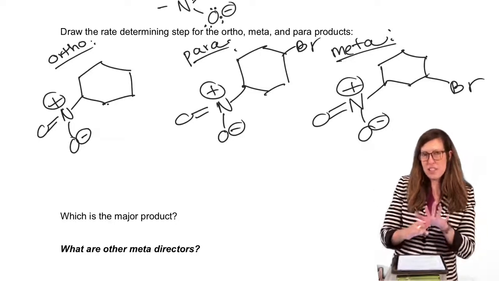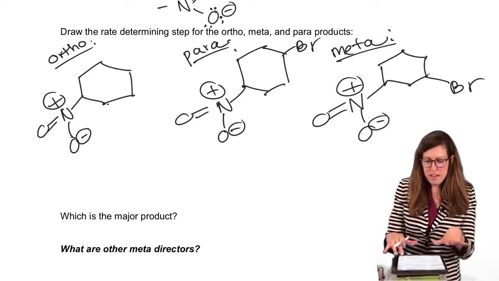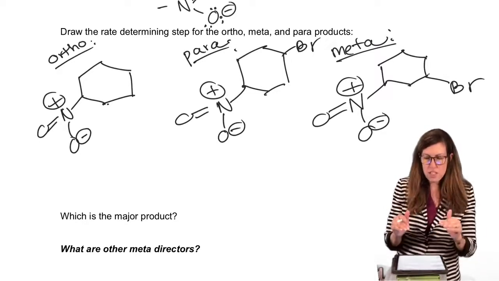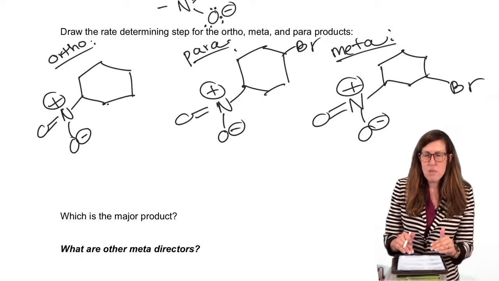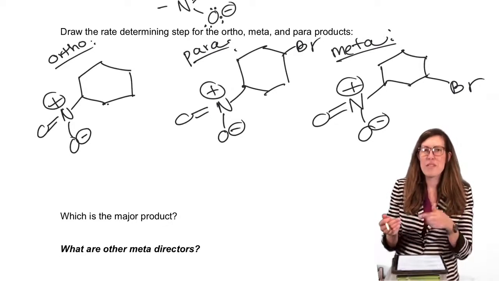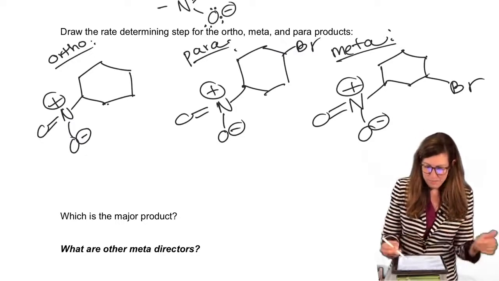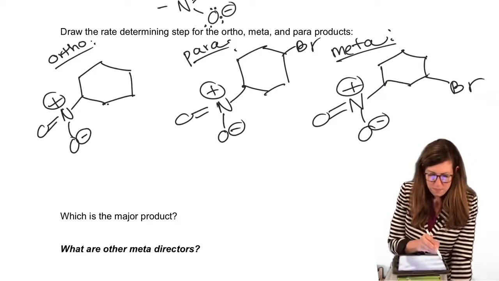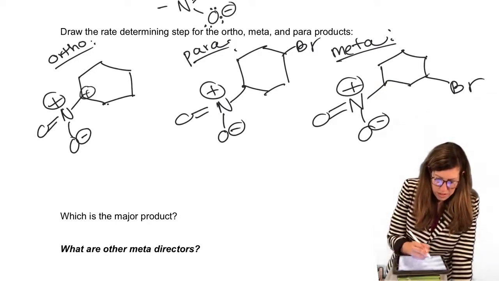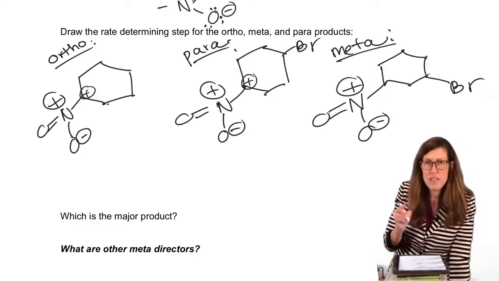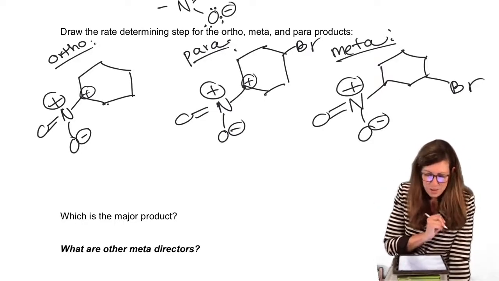All right, so we got our skeletal framework mapped out, setting us up for looking at the key resonance contributor. Remember, meta didn't have one. They're all the same because the positive charge never landed on the carbon that had the original group, which was the nitro. And ortho and para did. So let's just work those out first, because believe it or not, that makes it easier. That was the aha moment, the emoji wow, right? Those are the ones we care about.